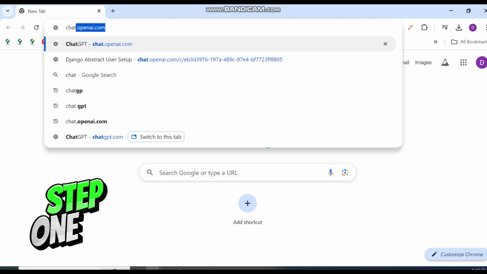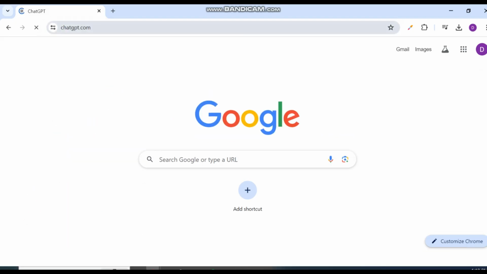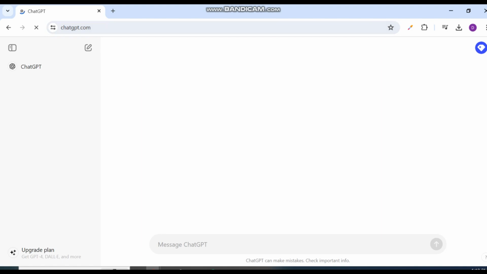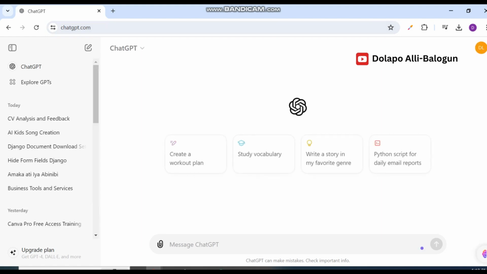Step 1, we're going to head on to ChatGPT to generate the lyrics you want to use for the kids rhymes or the song. But if you're a good writer or you have an idea of how to put lyrics together to create this, you can go ahead and write out your lyrics.